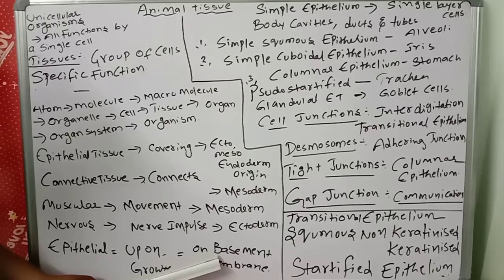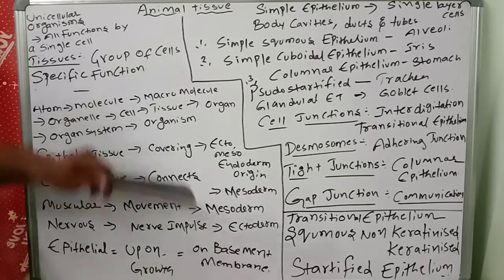This is important. In nearly all animal tissues, there are specialized junctions, like gap junctions and tight junctions. These specialized junctions provide both structural and functional links between the individual cells. Gap junctions, tight junctions, adhering junctions. Like that, there will be communication junctions between the cells.